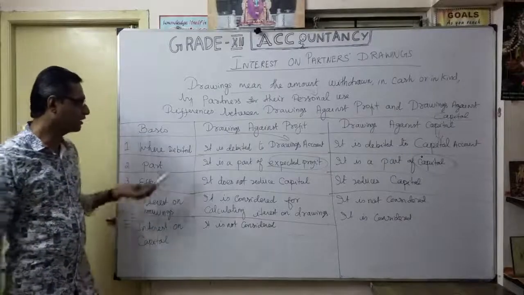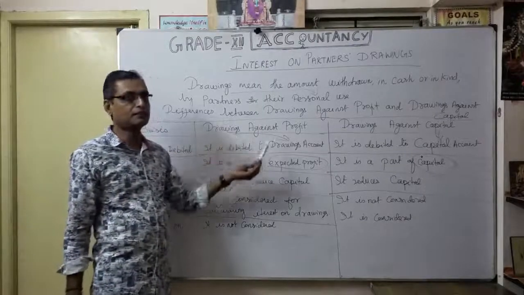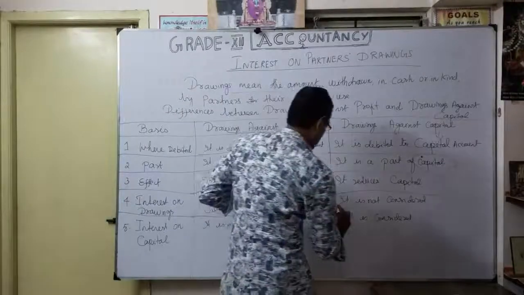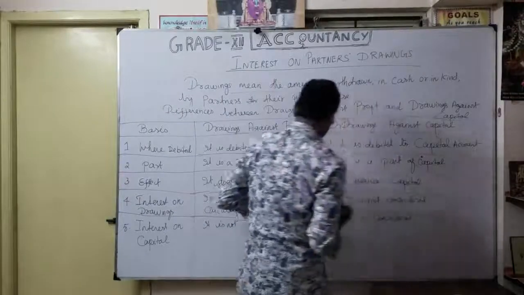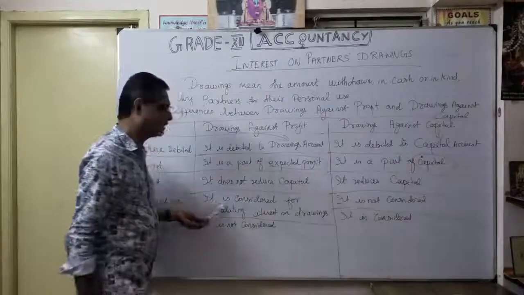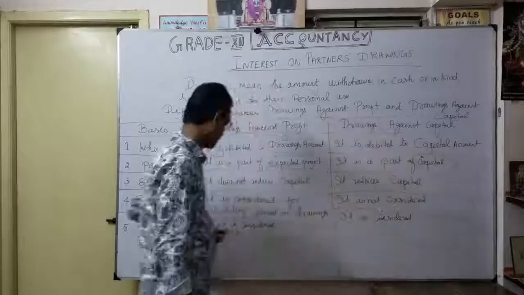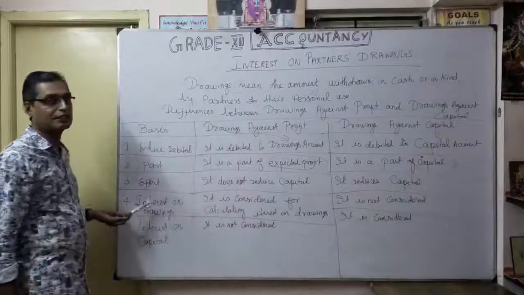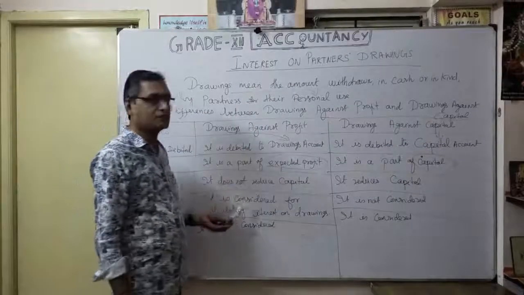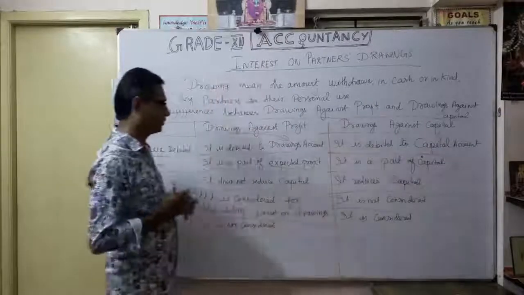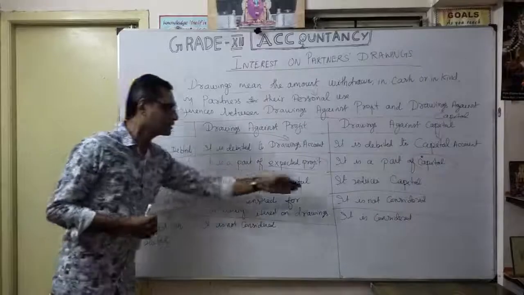Whenever interest on drawings, we want to consider drawings against profit. But drawings against capital is not considered. That's the difference here. Here you have to consider, but here not considered. Again, for the interest on drawings calculation, whenever profit we want to consider, but drawings against capital is not considered. Okay, understood. That's why considered, not considered.